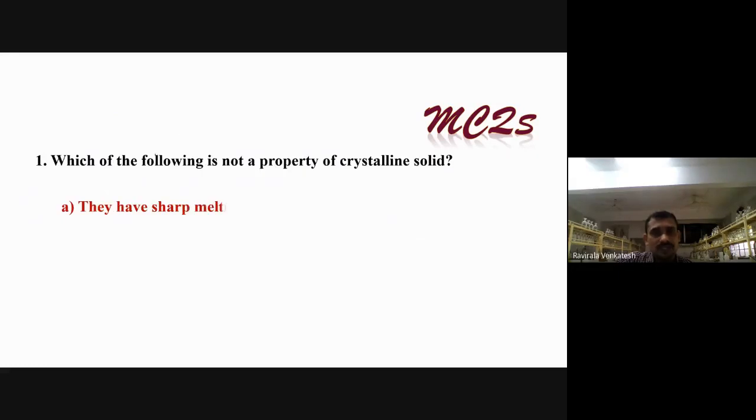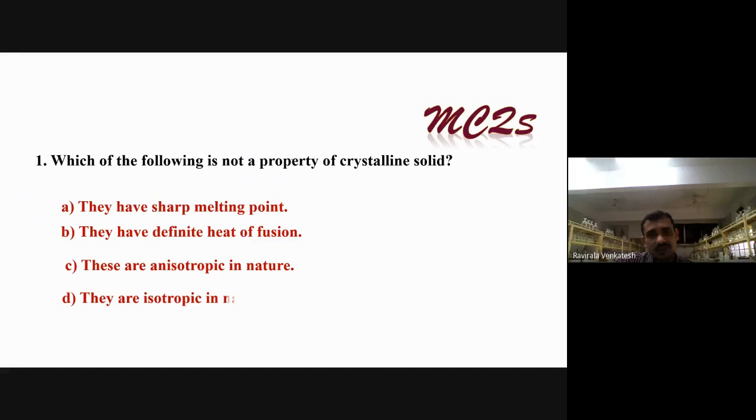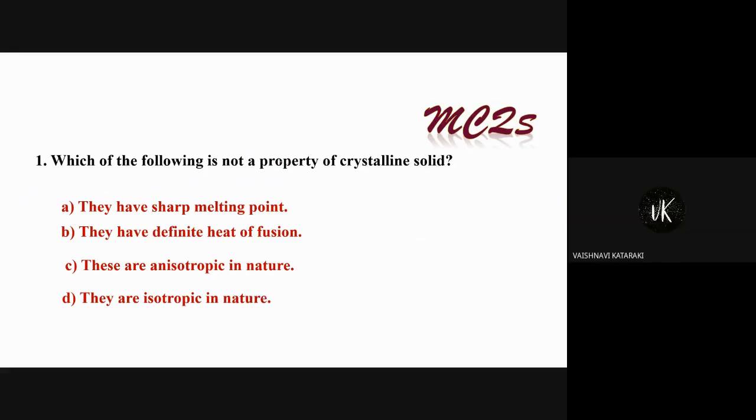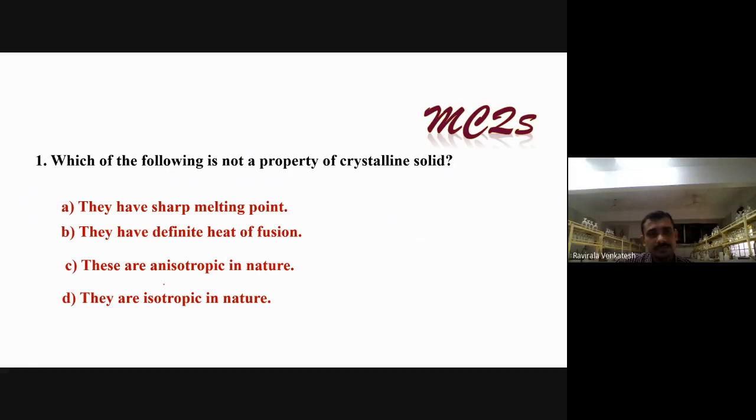Now, let me see here. Which of the following is not a property of crystalline solid? Option D. They are isotropic in nature. Isotropic is for amorphous. It will be for amorphous, not for crystalline here.